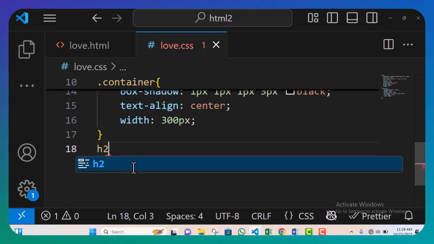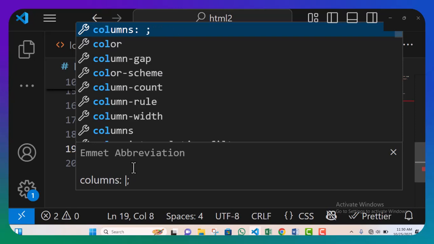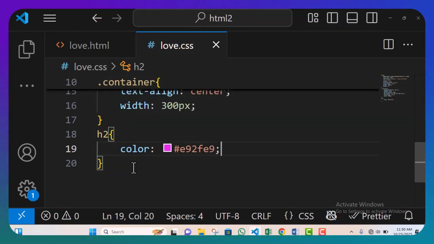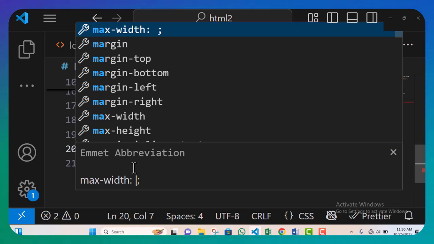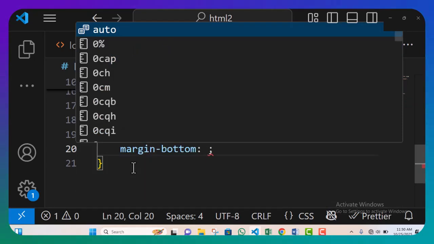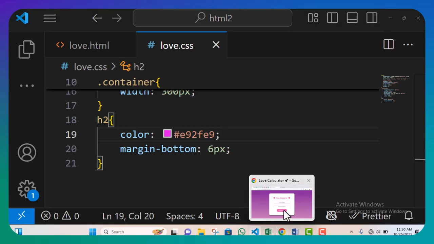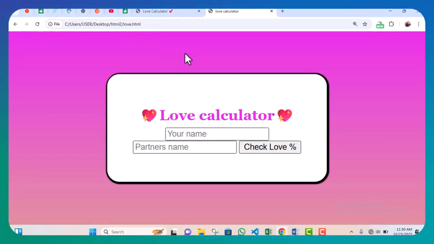All right, so let's go back and style the h2 tag that we just brought in. So h2 curly braces. All right, the only thing I need here is to add color to it. I'm just going to give it a pink color, or let's use this purple color that we're already working with. You can choose any color of your choice. I hope that makes sense. I'm just going to give it a margin bottom so that there will be space at the bottom part of it. I don't want it squeezed with my input type. So the margin bottom will just be maybe 6 pixels, not too much because it's already looking nice. So let's refresh. All right, I think this 6 pixels is small, but let's just continue and see how it goes.